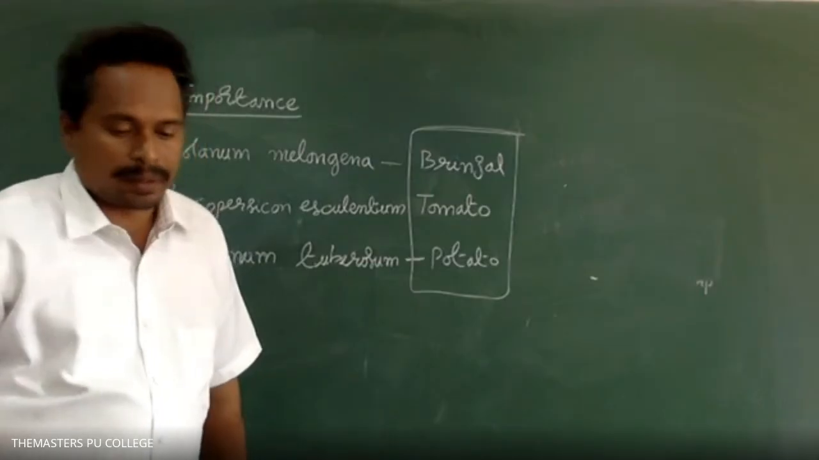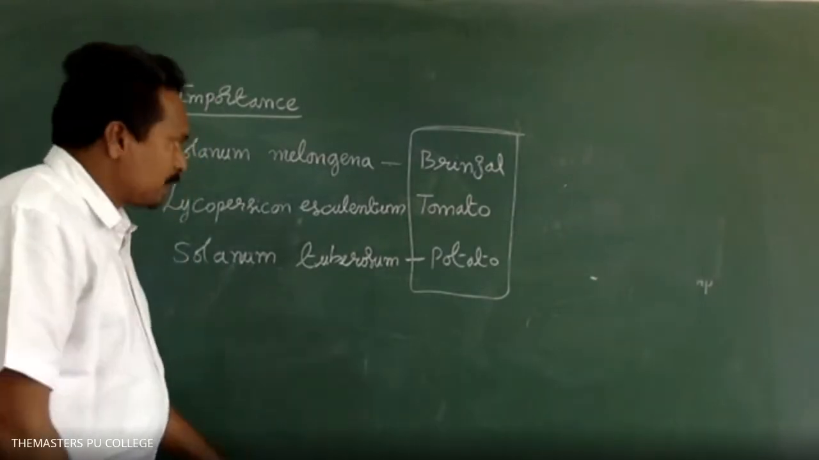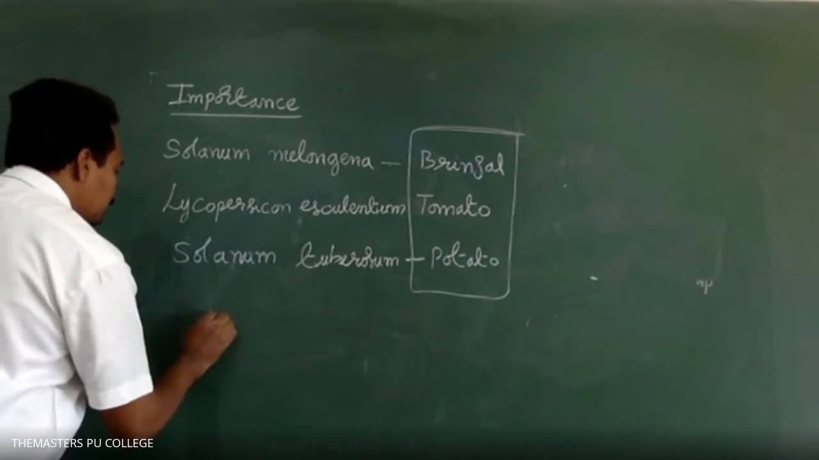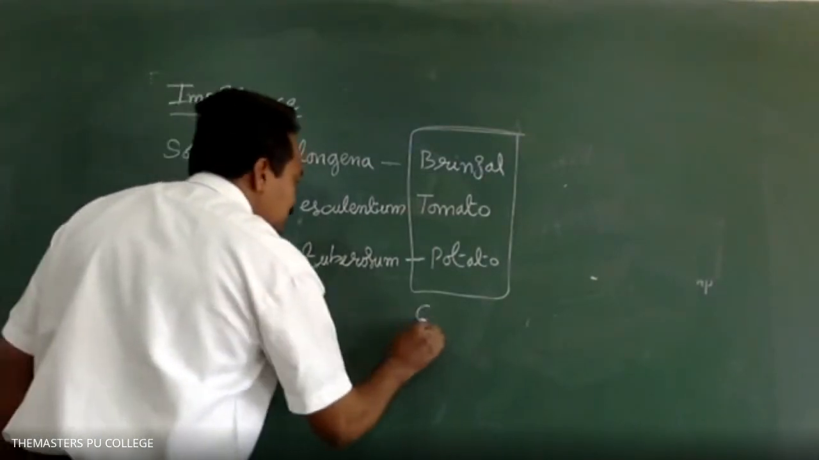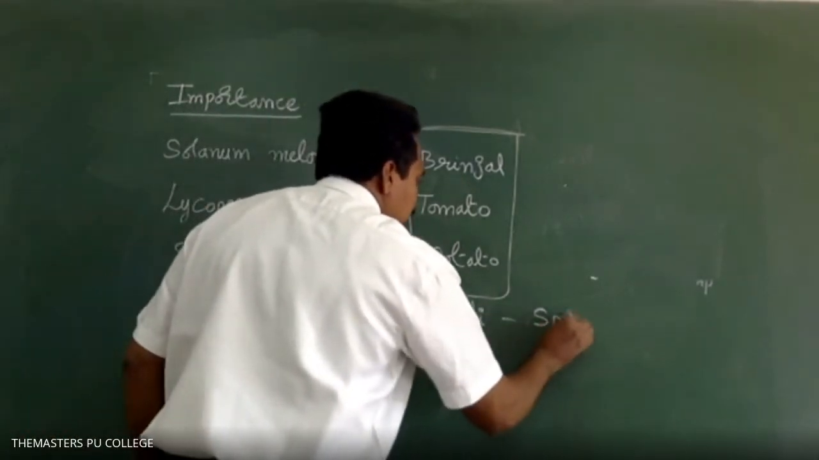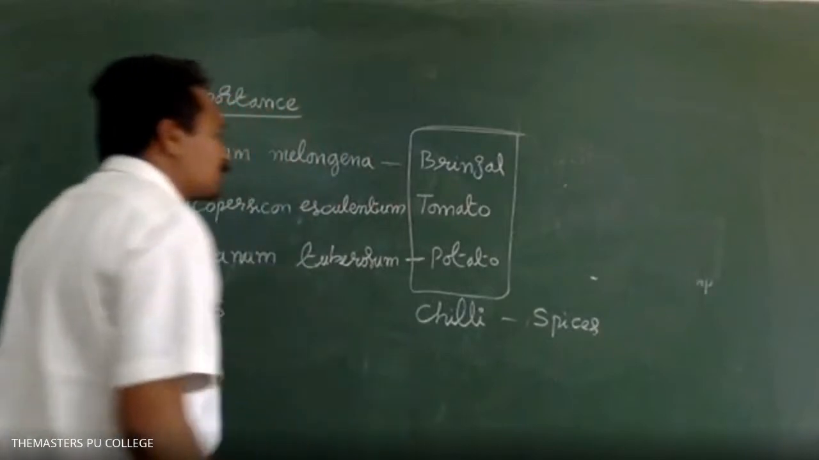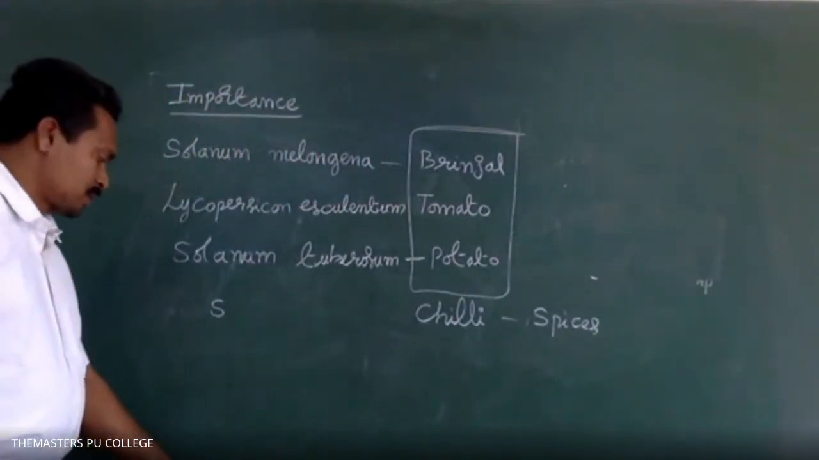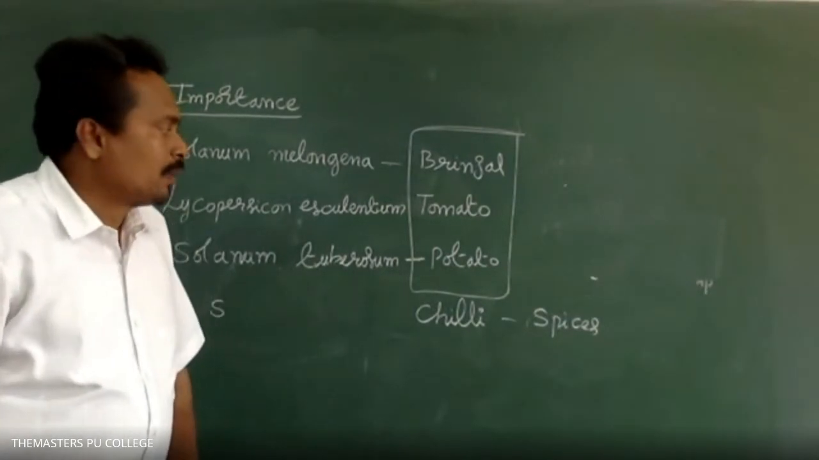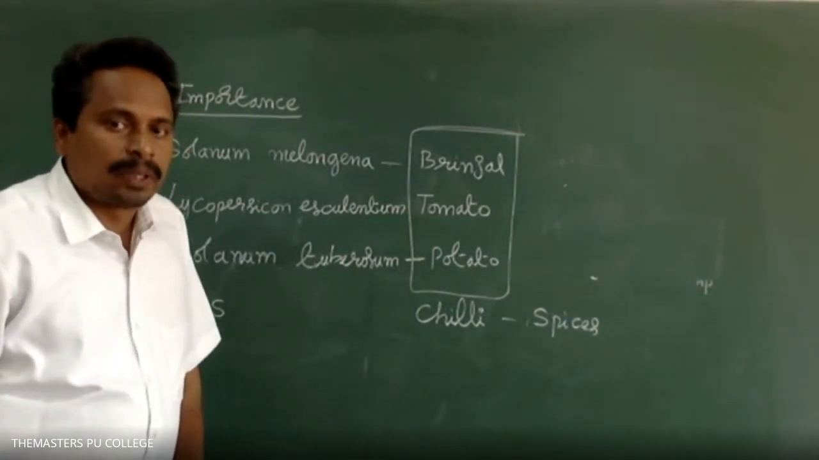Okay. Next, some of the plants, chili, that's used as spices. Chili belongs to which family? Solanaceae. Are used as spices.